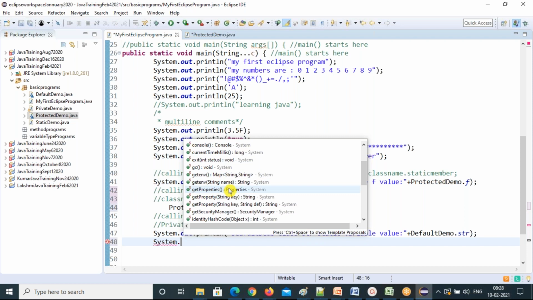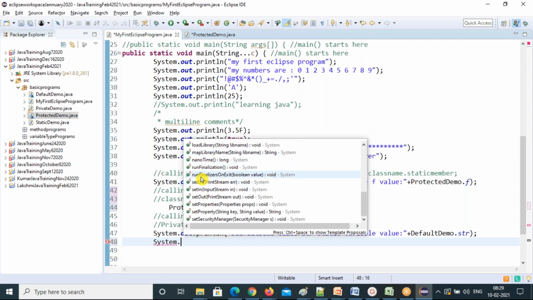And getProperties, getProperty. So they created a lot of methods, and you can use all of them. You don't need to create ready-made methods. These are all static methods. See that these represent the static methods already created. Which class are these methods in? It is clearly giving System class. This method is there.